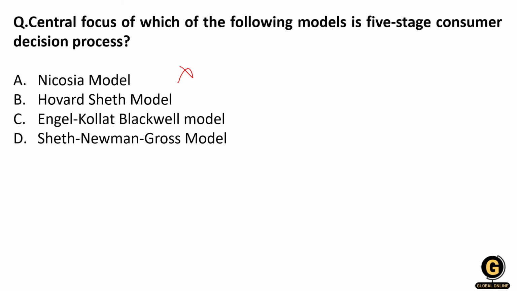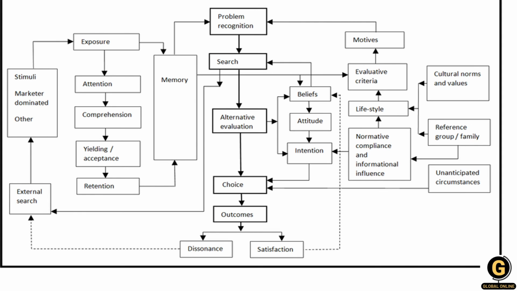In the case of the Nicosia model, it is not defined. The Howard-Sheth model has input, processing and output, so this will also not be considered. Sheth Newman model, there is no such model in the field of consumer behavior. These 3 are contemporary models, and out of them you have to select. So the right answer will be the Engel Kollat Blackwell model. Option number C will be the right answer.